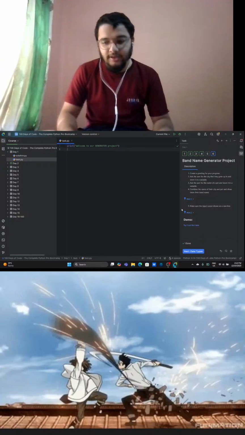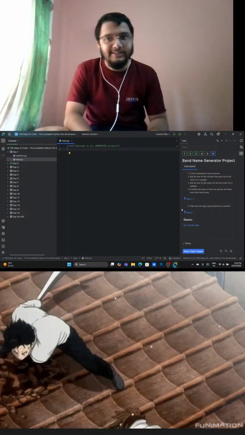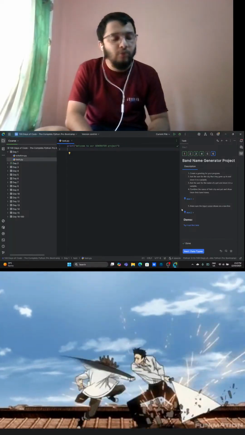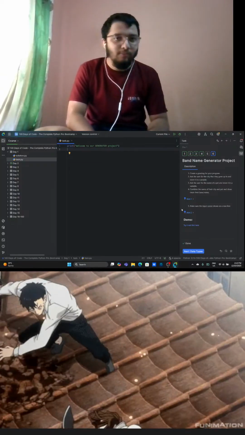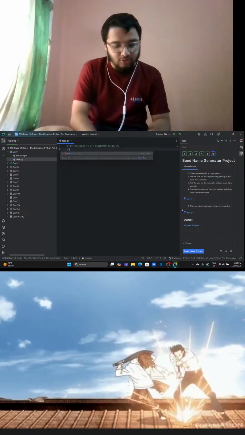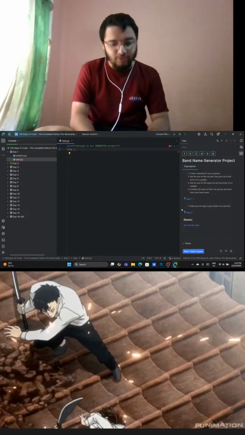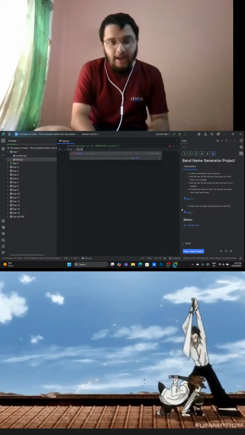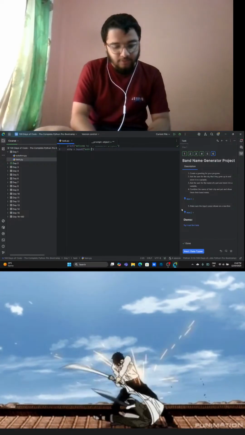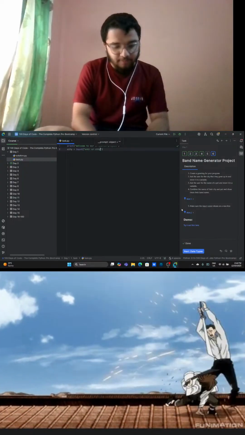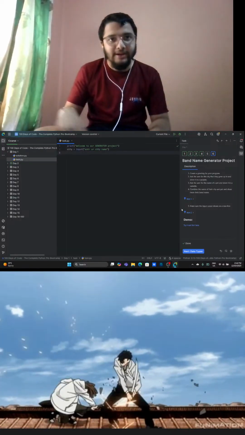And what we're going to do next is really pretty interesting. Ask the user for the city that they grew up in. So basically, what we are going to do is take the input from the user. So in order to take the input from the user, we need to create one variable. So the variable that I'm going to create is going to be city equal to, and if you want to take input from a user, you need to use the input function. And here I use the input function. So I'm going to ask the user to enter your city name. I just ask the user to enter their city name, and the user will enter their city name.